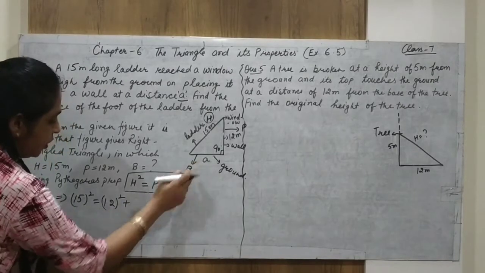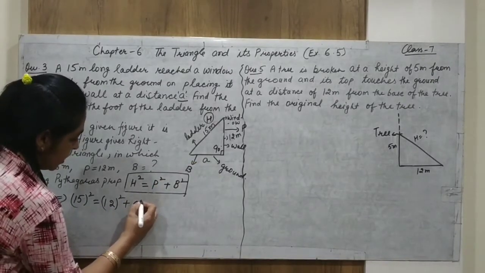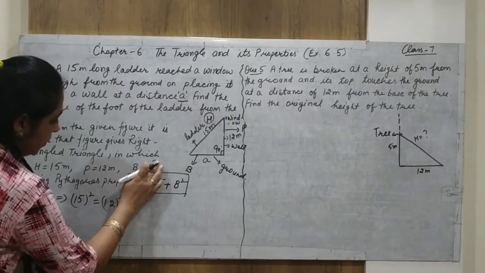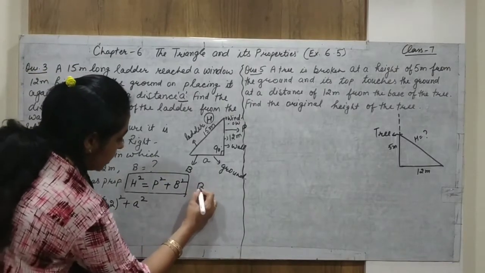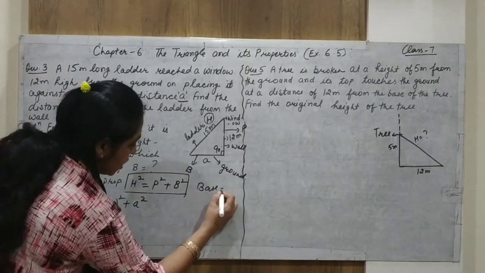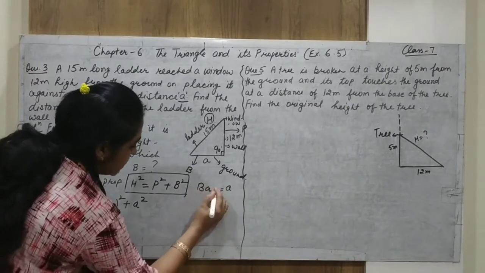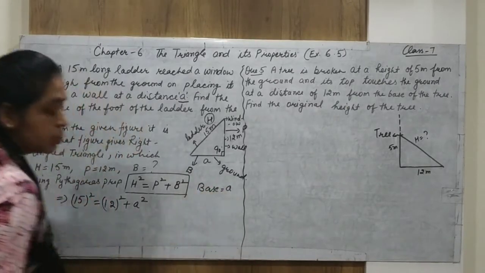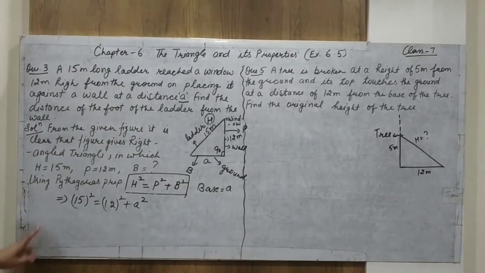Now at the place of base you can put A also. What is the value of the base? Actually A is given, so A square. We can write here that B, that is base, is equal to A. We can write here base is equal to A. Alright, so we put it in this formula. Now this is an equation. We are going to solve this equation.